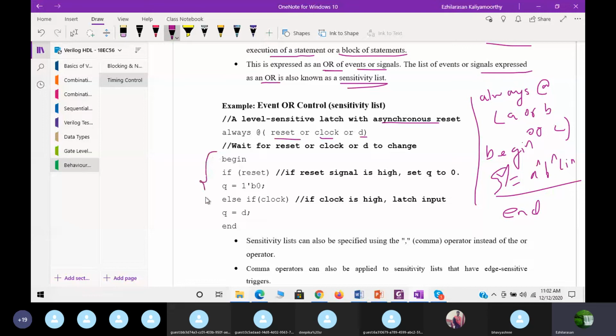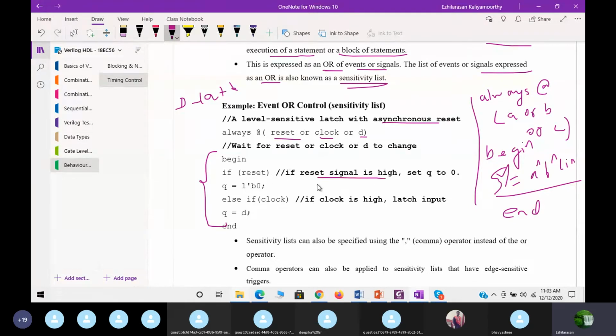This program is a level-sensitive D latch with asynchronous reset. So we wait for reset or clock or D to change. Begin: if reset is equal to 1, that is the meaning of that, right?